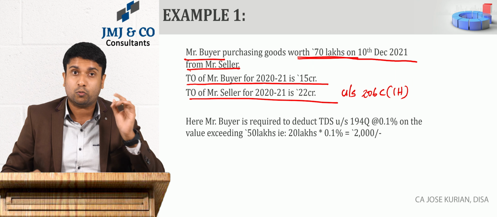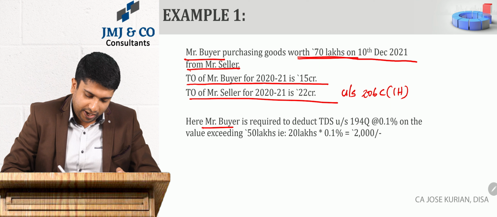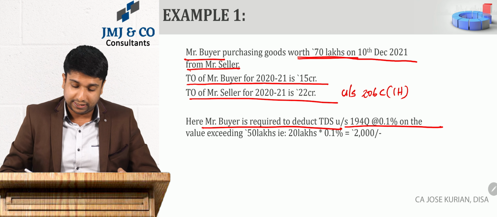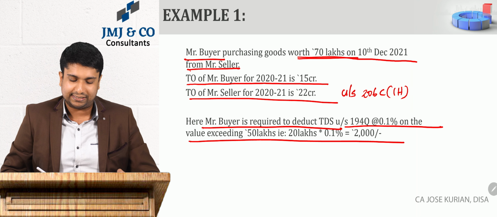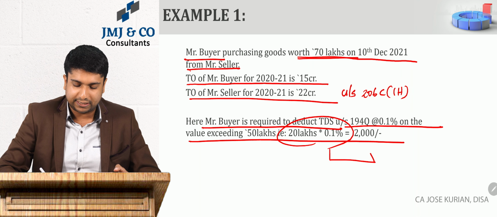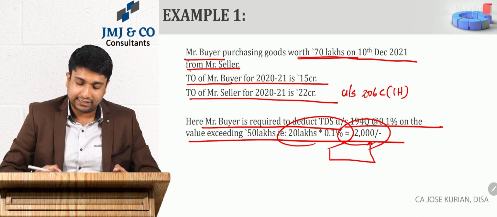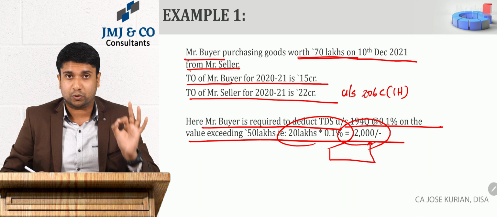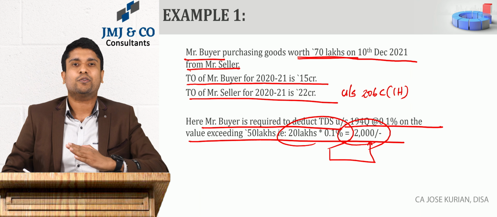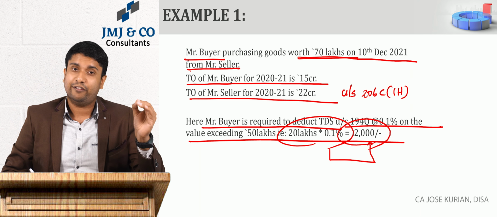So in that instance, what do you require to do? Here, Mr. Buyer is only required to deduct TDS under 194Q at 0.1 percent on the value exceeding 50 lakhs. That is, on the 20 lakhs, 0.1 percent is the TDS to be deducted by the buyer, and the amount will become 2000 rupees. And TDS is required to be deducted either at the time of payment or credit, whichever comes first.